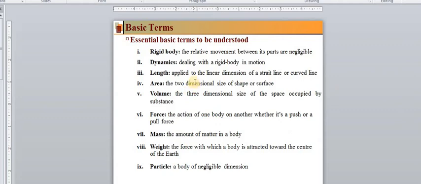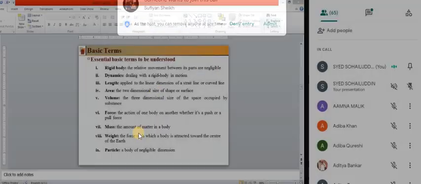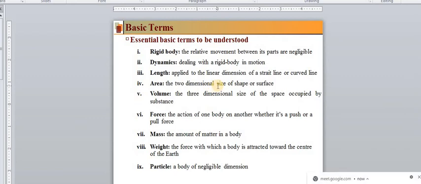What is dynamics? Dynamics is dealing with a rigid body in motion. So it is again a field of engineering mechanics, the dynamics. Here we are dealing with the rigid body in motion. That means there is some motion in the rigid body, some displacement, some change in position of the body. There may be a relative displacement or relative motion in the body. It is studied in dynamics.